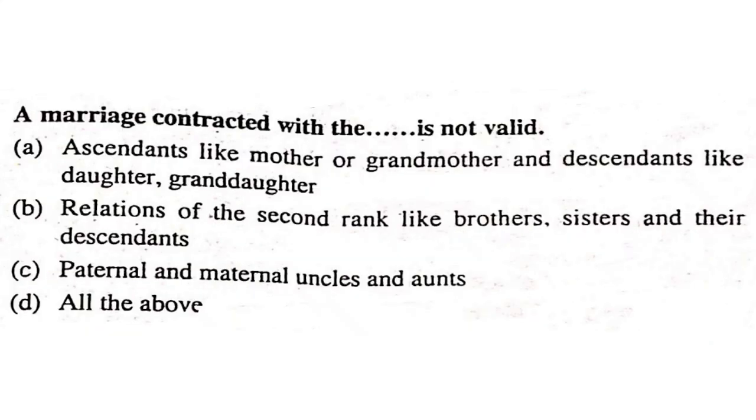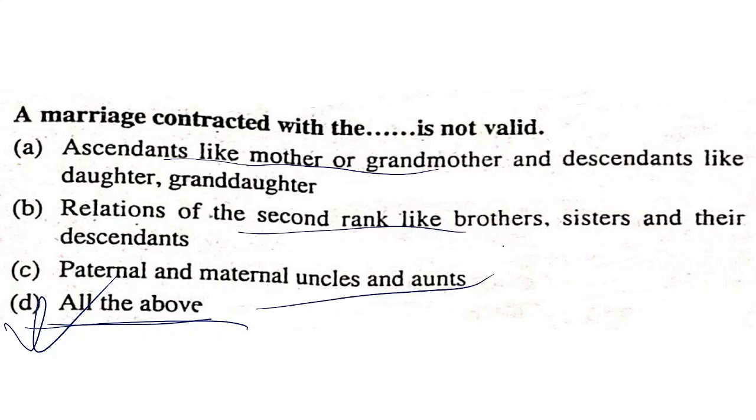A marriage contracted with is not valid. Ascendants like mother or grandmother and descendants like daughter, granddaughter. Relations of the second rank like brothers, sisters and their descendants, paternal and maternal uncles and aunts. These are all of the above. A marriage contracted with the ascendants, relations of the second rank, paternal and maternal uncles and aunts is not valid. Marriage contracted with any of these is not valid.